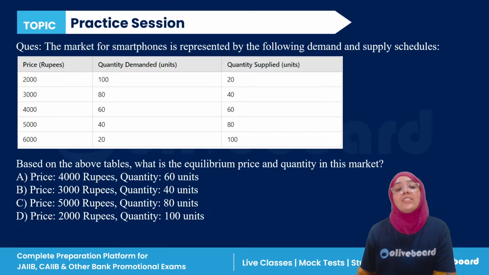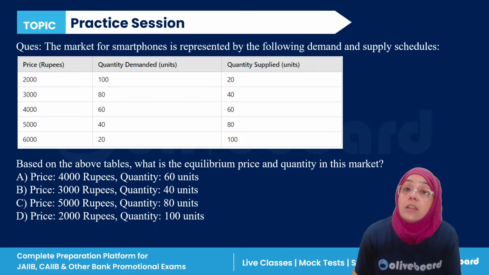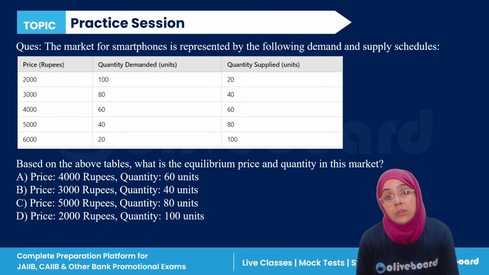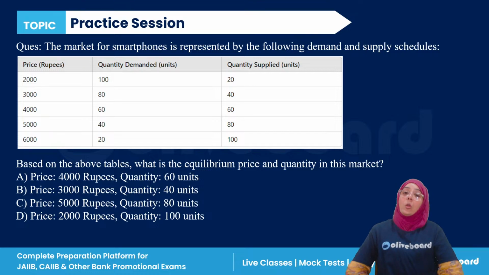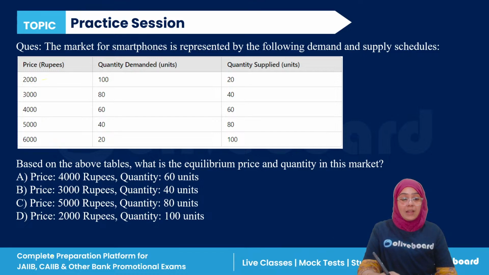Good. Now, let's talk about the market of the smartphone, which is represented by the following demand and supply schedule, right? So we have the prices here: 2,000, 3,000, 4,000, 5,000, 6,000.